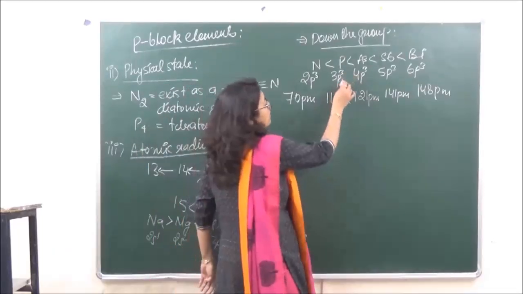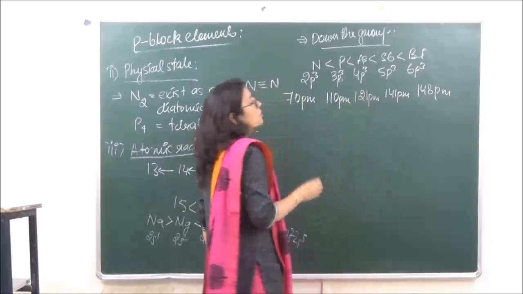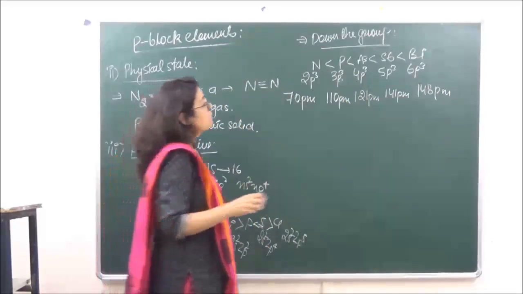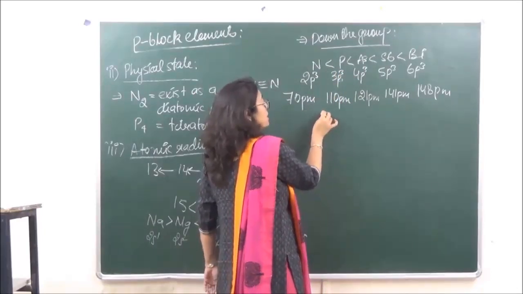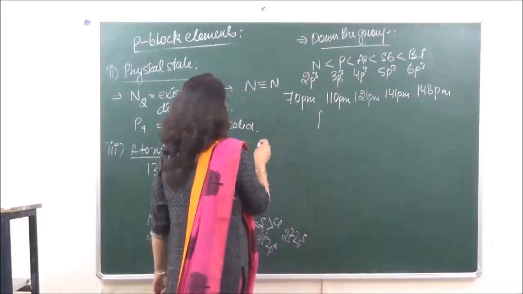This is because when we are going from phosphorus to arsenic, we also start filling up d orbitals. If you look at the electronic configuration, what is the electronic configuration of nitrogen first?